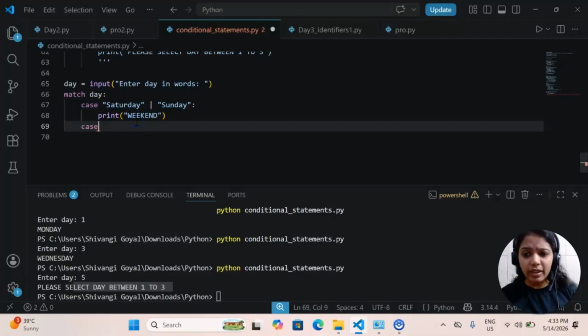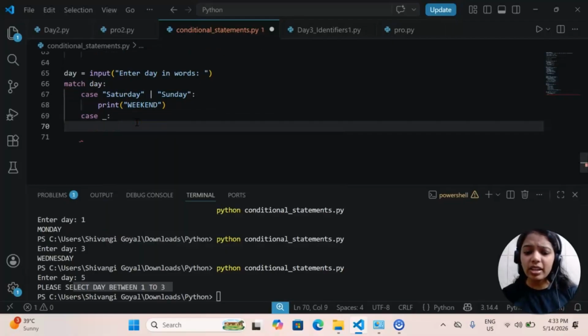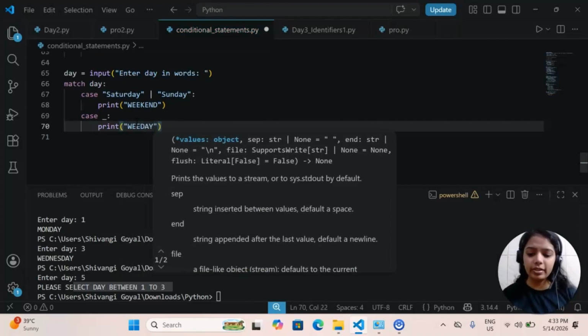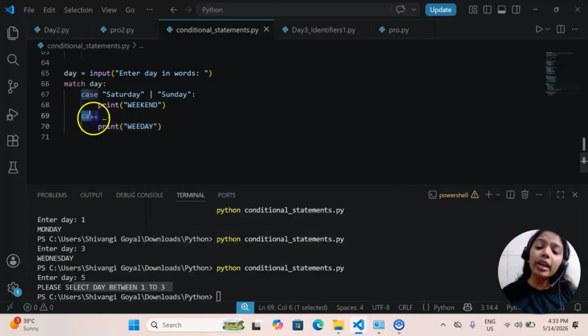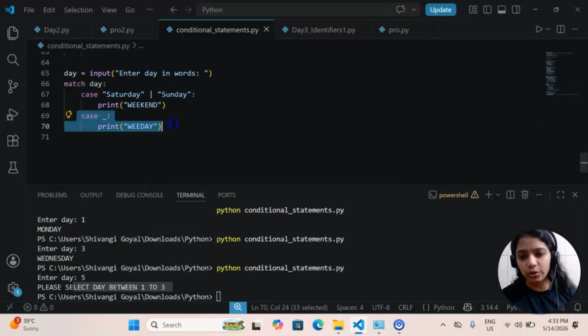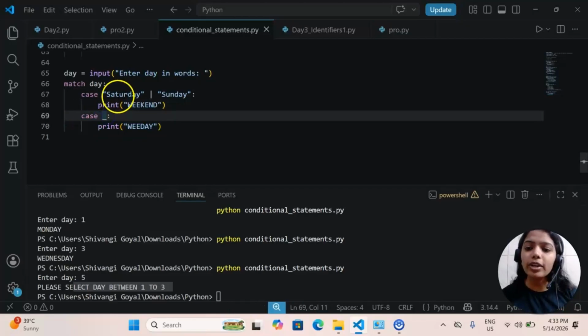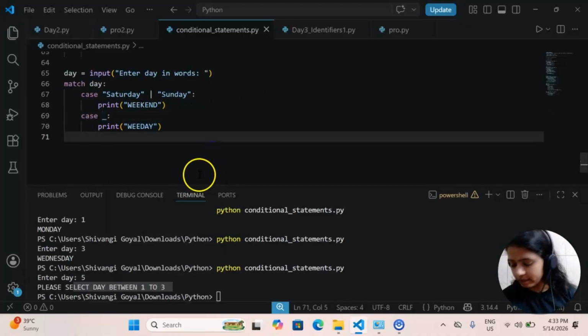So otherwise I'm giving a default case, anything else, if user is giving anything else, please print weekdays. But there is a drawback: if user is giving some wrong name also, it will still just provide weekday. So if you want, you can use the same operator and write Monday, Tuesday, Wednesday, Thursday, Friday. So let's run it first.